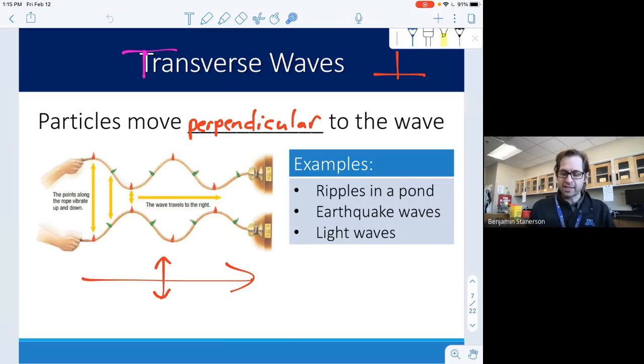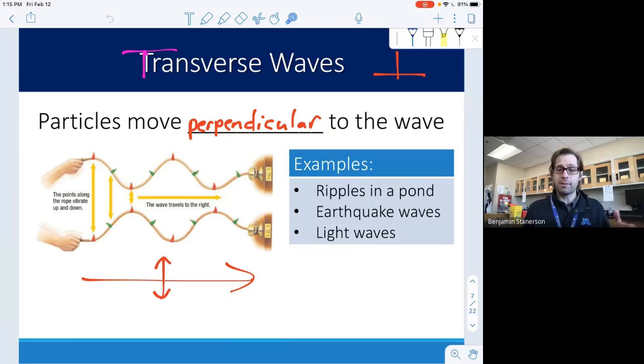We say that this is a perpendicular motion of the particles. So the wave is moving to the right, and the particles themselves are perpendicular to that motion. They're moving up and down in this example. Transverse starts with a T. If you flip that T around, you have the symbol for perpendicular. Easy way to remember it.